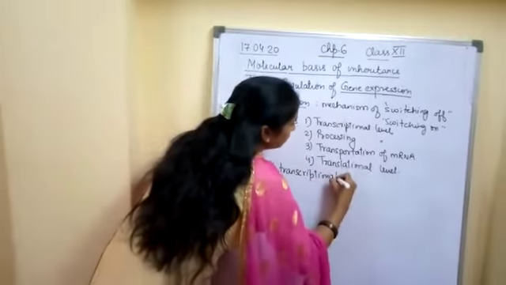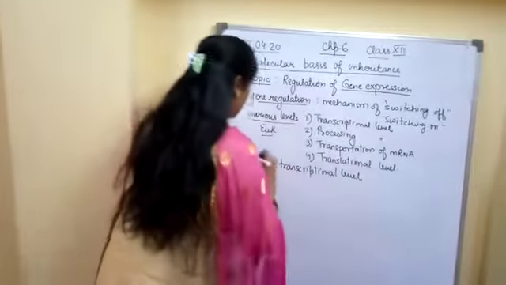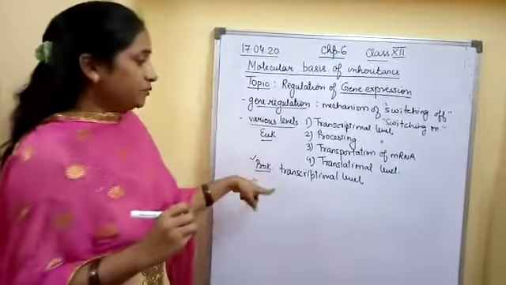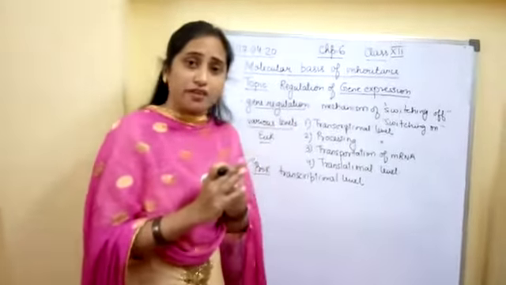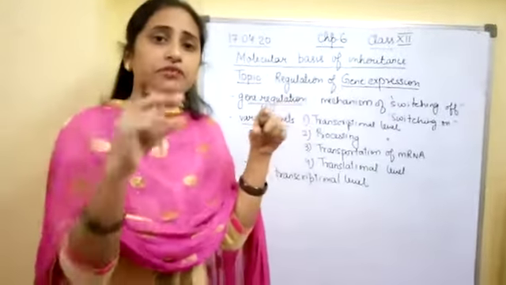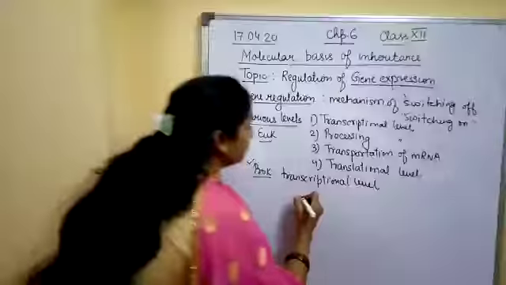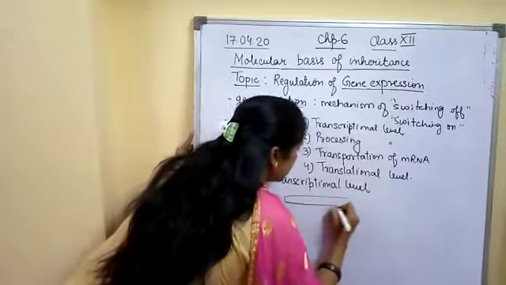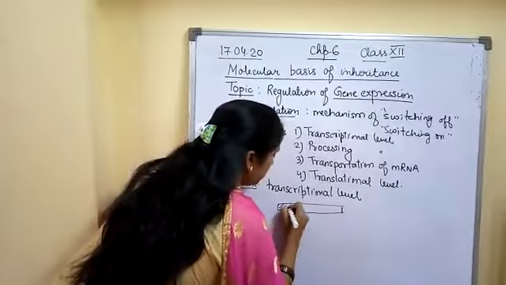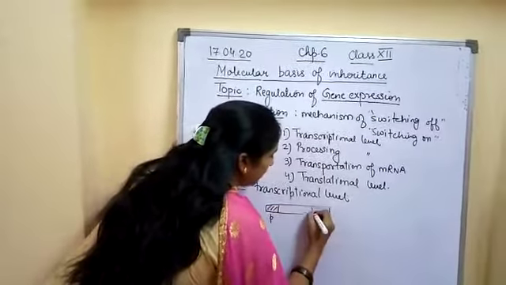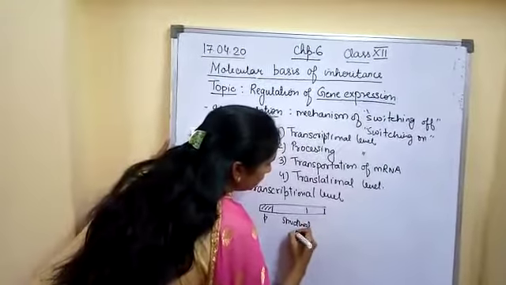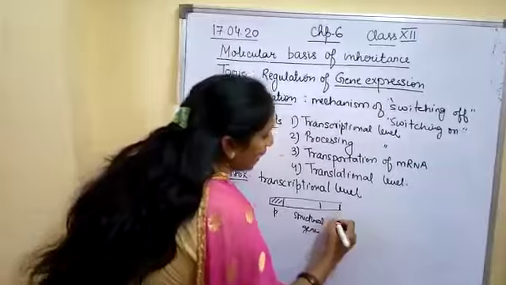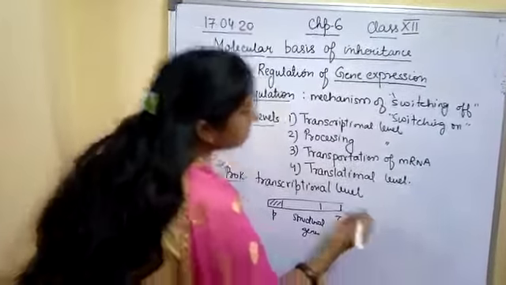As you remember from the last lecture, in the transcription unit we had the promoter region, then the structural genes in between, and the structural gene in the end was flanked by the terminator region.